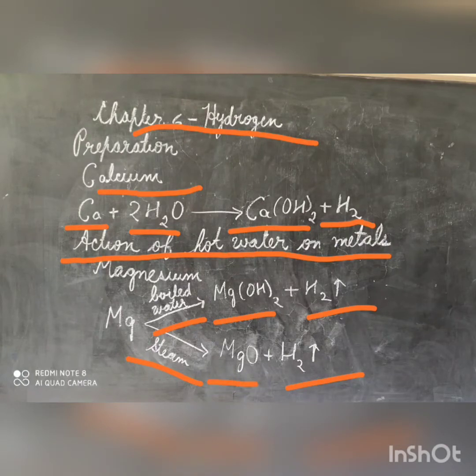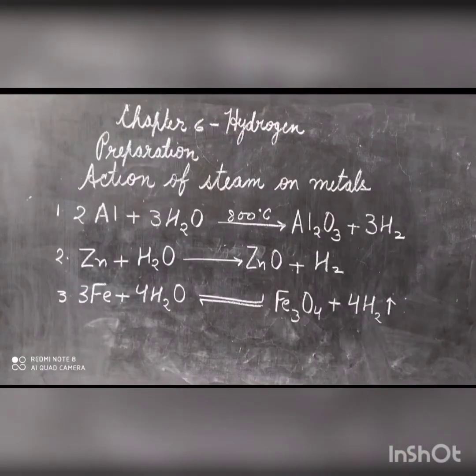Magnesium oxide crumbles down due to heating, further exposing the magnesium to steam, resulting in the liberation of hydrogen gas. So, magnesium shows two types of reactions with water, one with boiled water forming hydroxide, one with steam forming oxide. Now, preparation of hydrogen by the action of steam on metals.